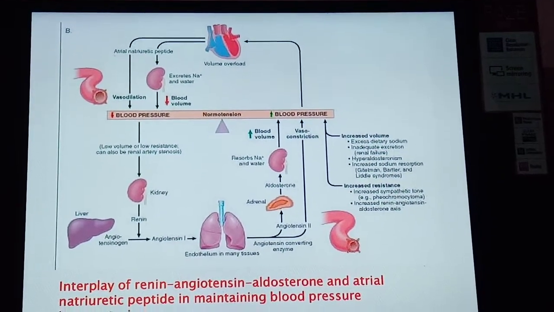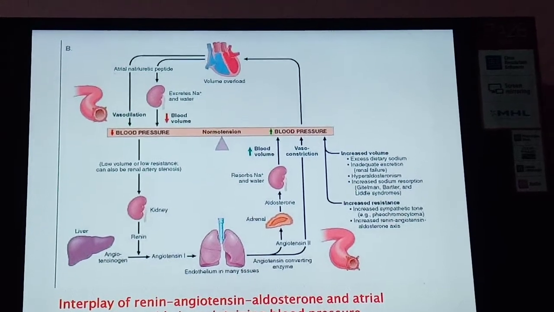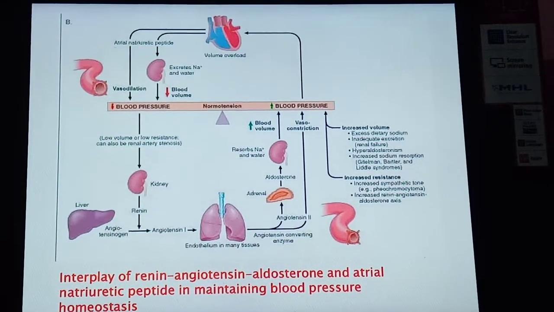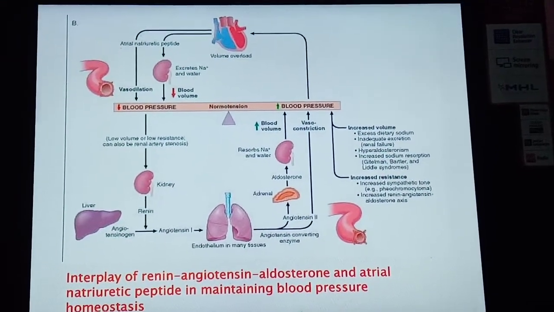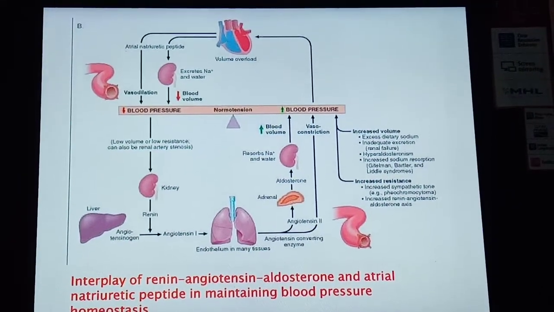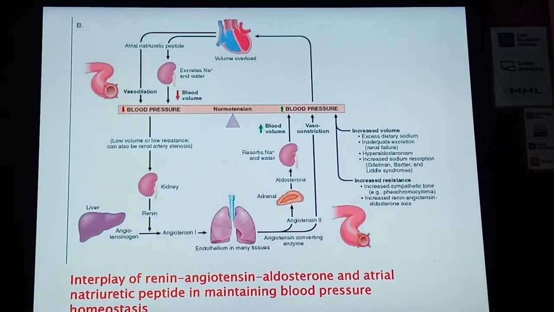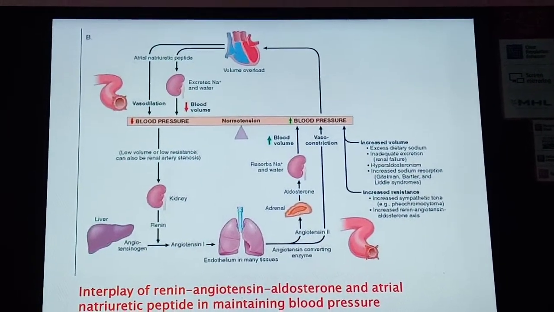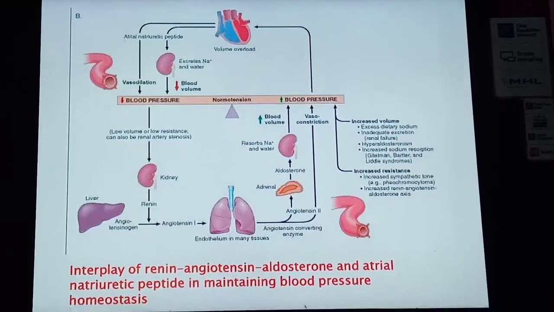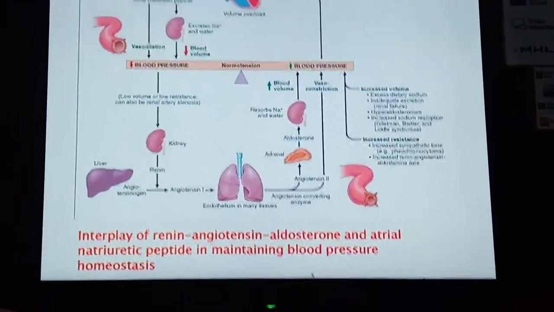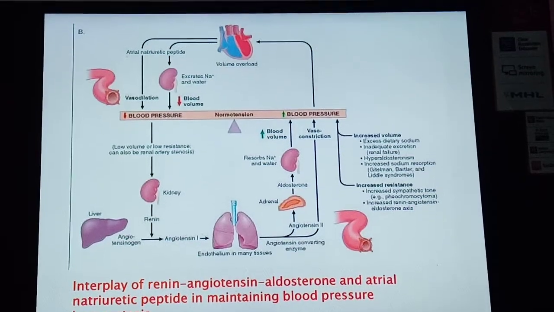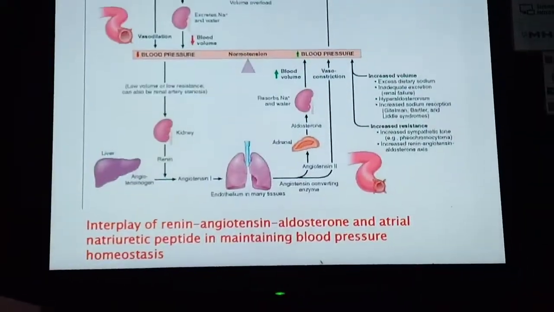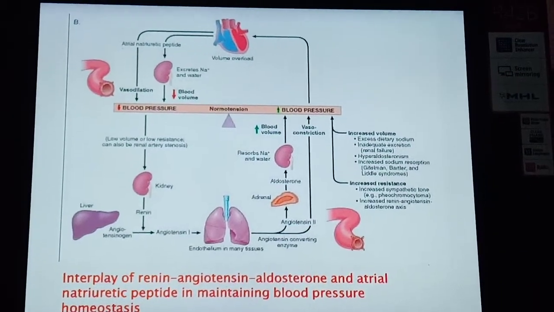There is also increased volume due to excess dietary sodium intake, inadequate excretion like renal failure, hyperaldosteronism, and increased sodium reabsorption, and increased resistance due to increased sympathetic tone and an increased renin, angiotensin, aldosterone axis. So these are the renin, angiotensin, aldosterone system, and how it plays a role in the regulation of blood pressure.